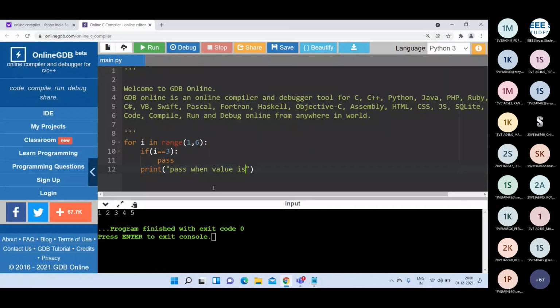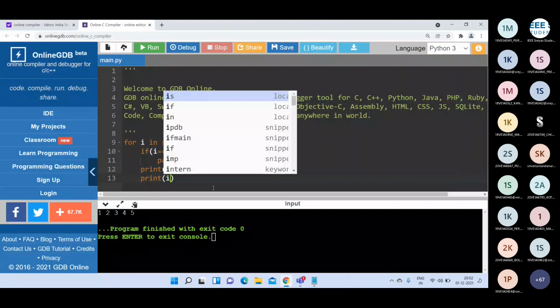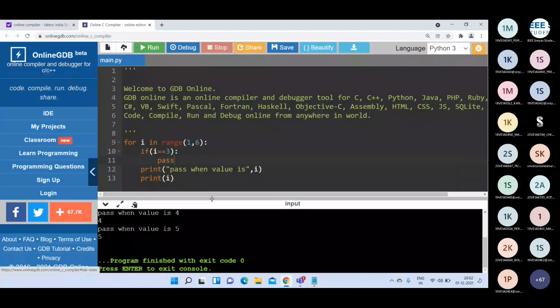Pass when value is i, and I can print like this. See the output here.